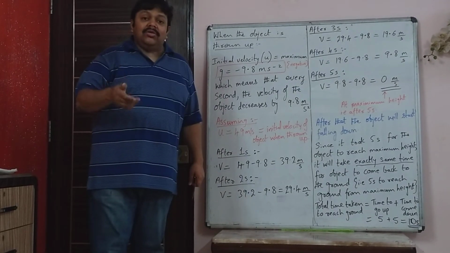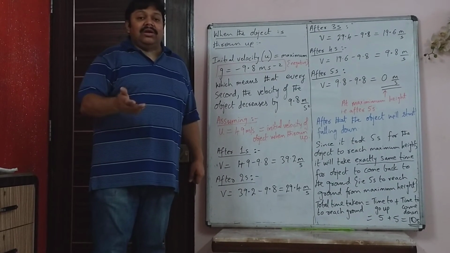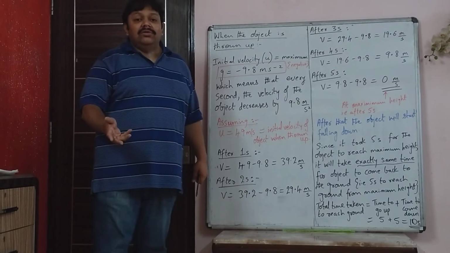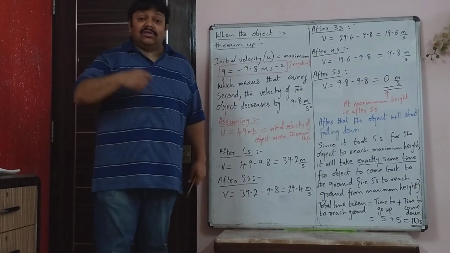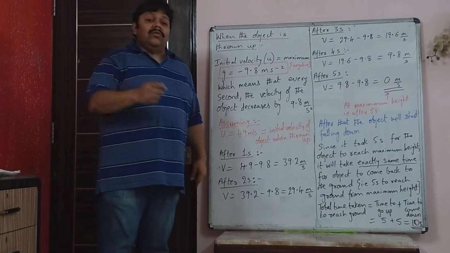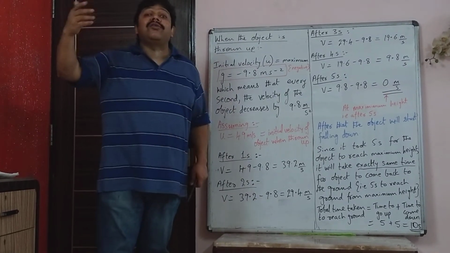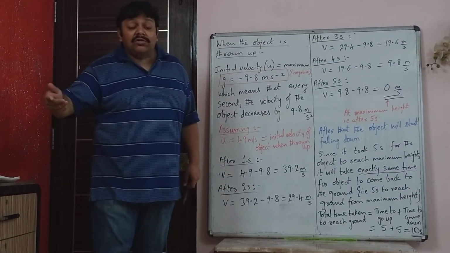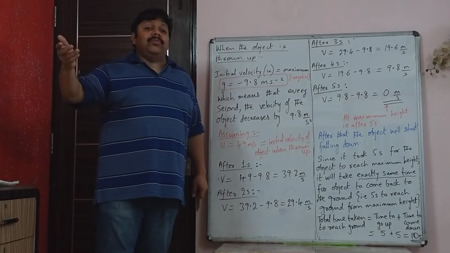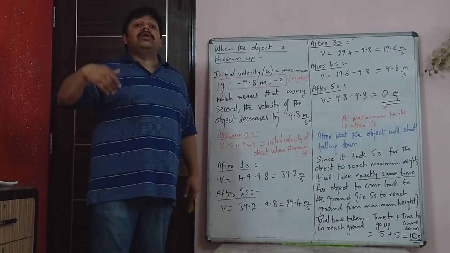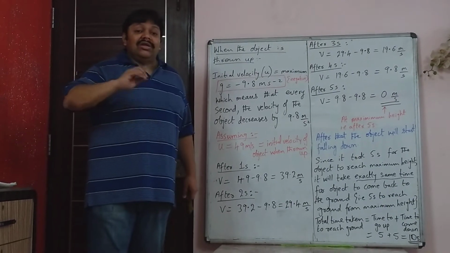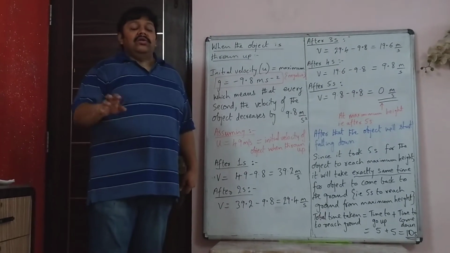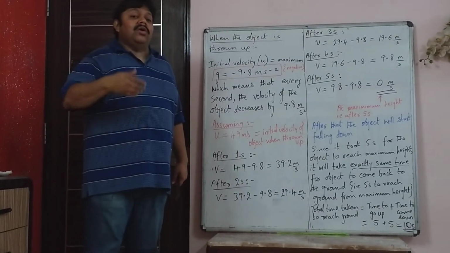Like for example, you cannot say in physics that my weight is 50 kg. That's your mass. In physics, your mass is 50 kg. Your weight is 50 kgf, kilogram force, or 50 into 9.8, that is 490 Newton. You will say your weight is a force. So it will be measured in kgf or in Newton.